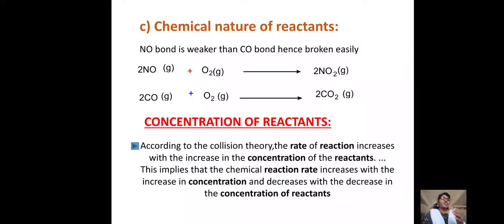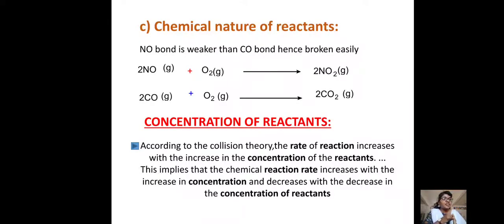because there is a weak bond between nitrogen and oxygen. But when we compare it with the CO bond, there is a strong bond between carbon and oxygen. Because of the large electronegativity difference between carbon and oxygen, oxygen gains more negative charge. So there is a strong bond between carbon and oxygen. This is about the chemical nature of the reactants.